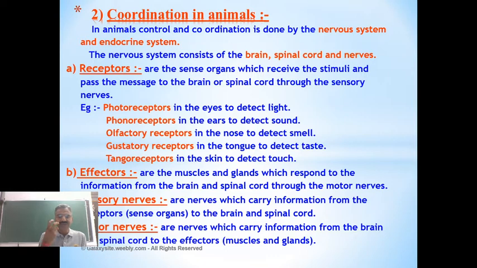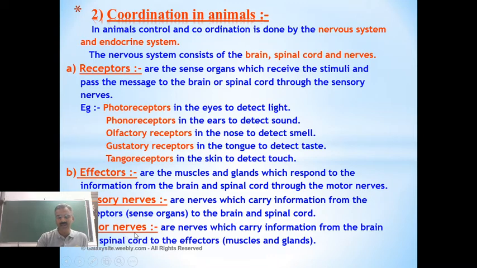So these neurons which bring the message from the brain and also spinal cord to the effectors, that is the muscles and glands, are said to be motor neurons. What do you call them? They are said to be motor neurons. So we have sensory neurons, that is sensory nerves, and motor neurons.